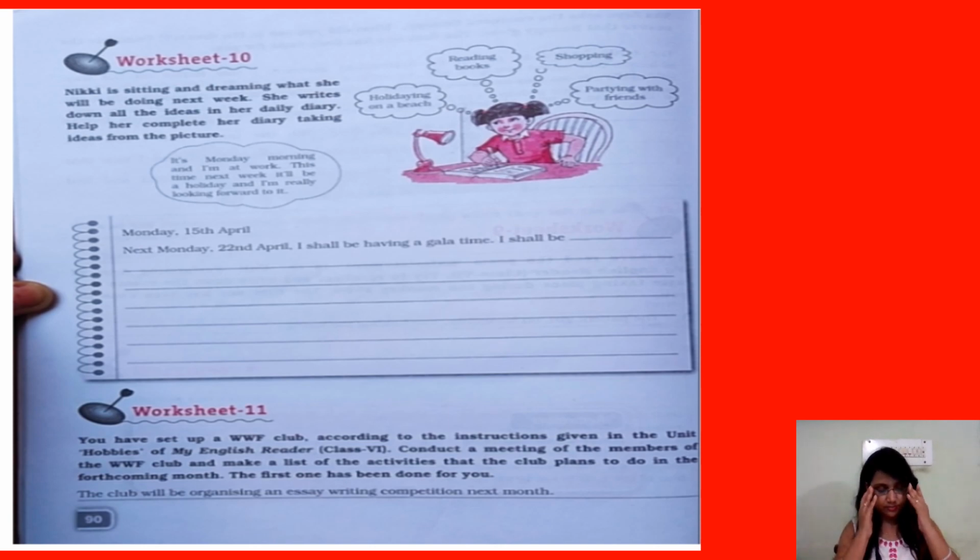It's very interesting. According to the instruction given in the unit Hobbies of my English reader, conduct a meeting of the members of WWF club and make a list of the activities that the club plans to do in the forthcoming month. The first one has been done for you. Now what shall they be doing in that particular month? The club will be organizing an essay writing competition next month. So WWF club is something else here, in fact.